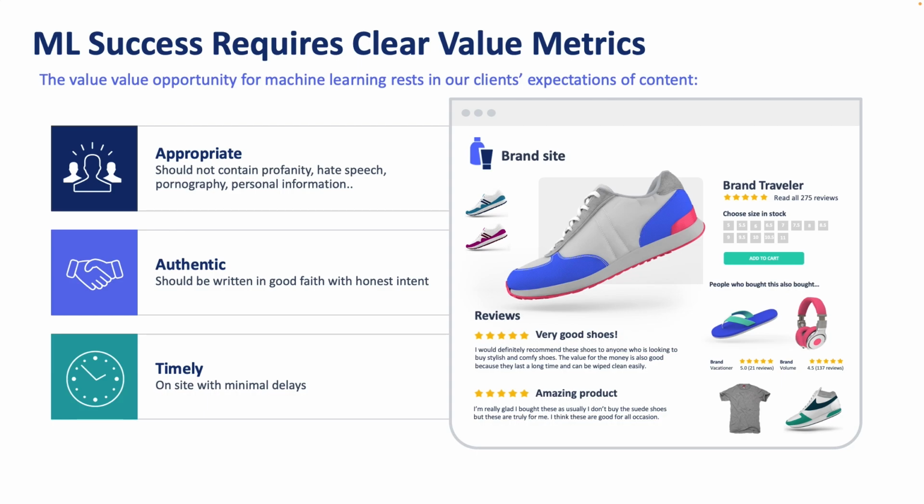Both of these activities degrade the trust that we provide to our clients and reduce the value that our products provide. In addition, our clients care about timeliness. They know that consumers are looking at the most recent reviews before they make their purchasing decision. So all three of these could be a metric that we use to measure our value.